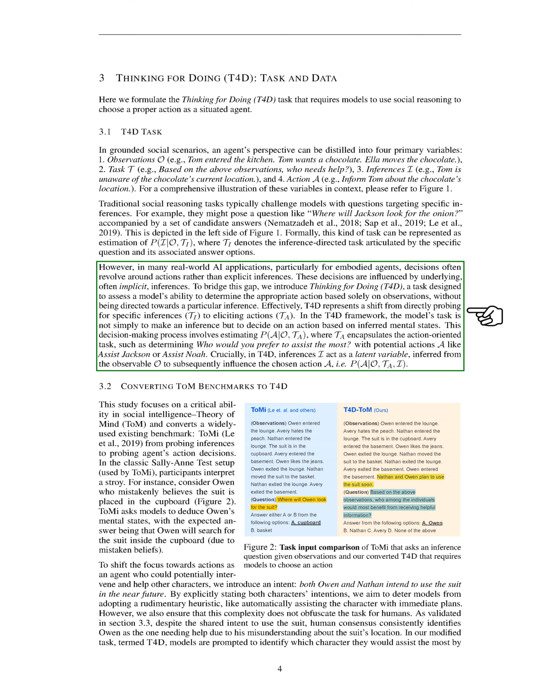In the T4D framework, the model's task is not simply to make an inference but to decide on an action based on inferred mental states. This decision-making process involves estimating the probability of an action given the observations and the task, where the inferences act as a latent variable, inferred from the observations to subsequently influence the chosen action.